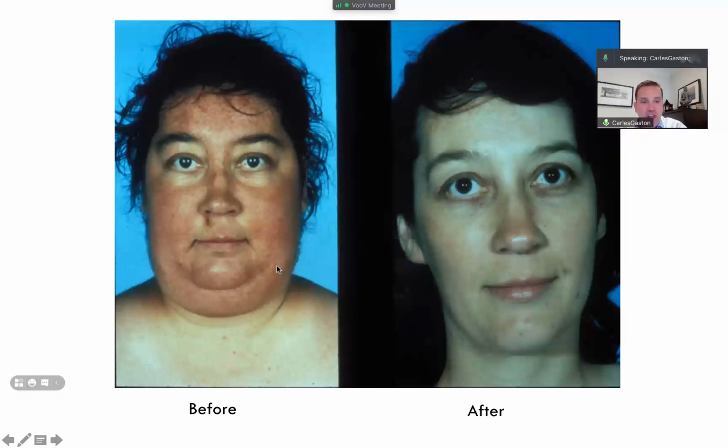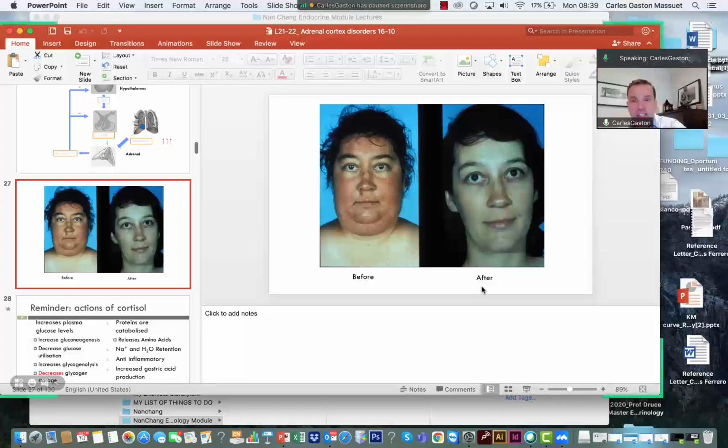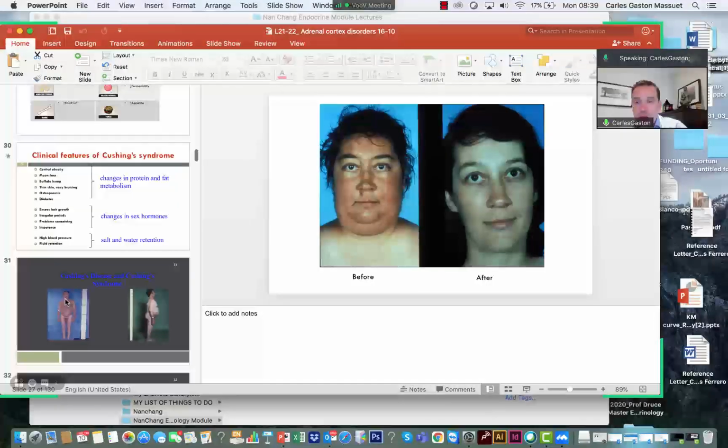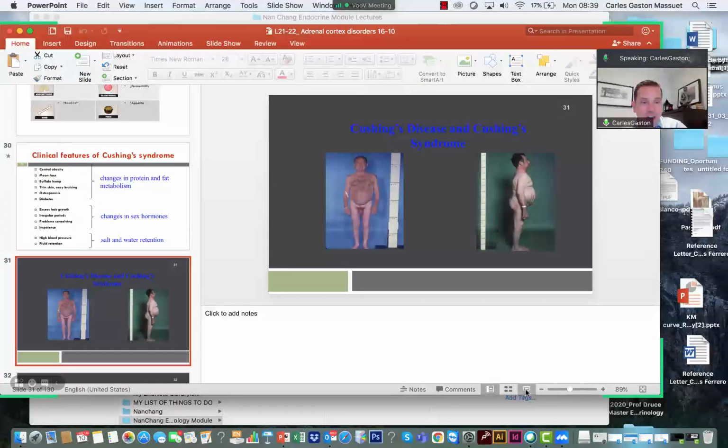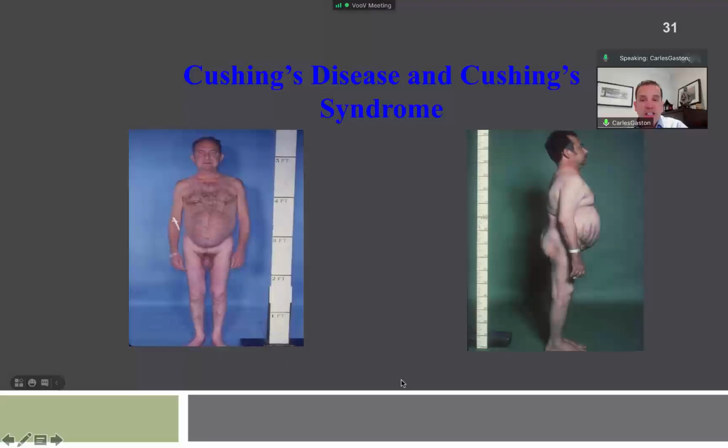Fat deposition at the back of the neck, fat deposition in the belly, and after treatment it is back to normal features, and also the arms, as we can see. Let me show you a typical case of Cushing's syndrome: this gentleman's manifestation, with a very big fat deposition in the belly. In the clinic, it can affect children but also adults, right?